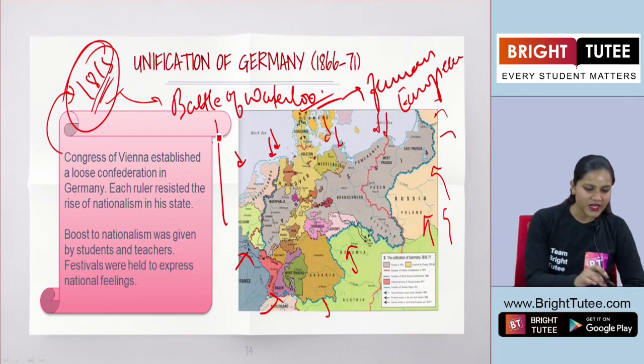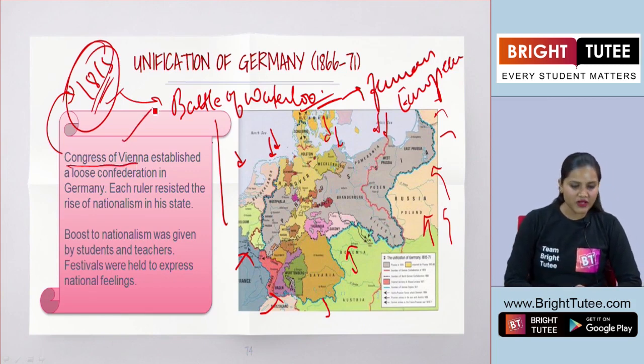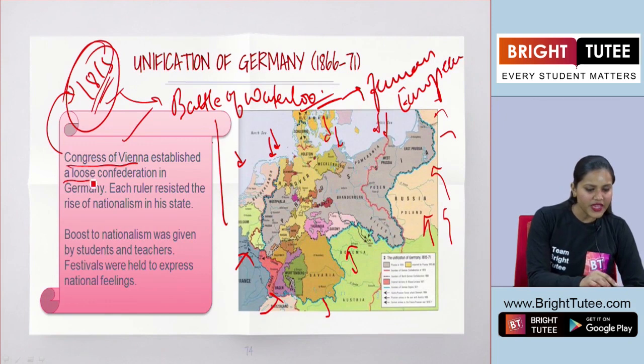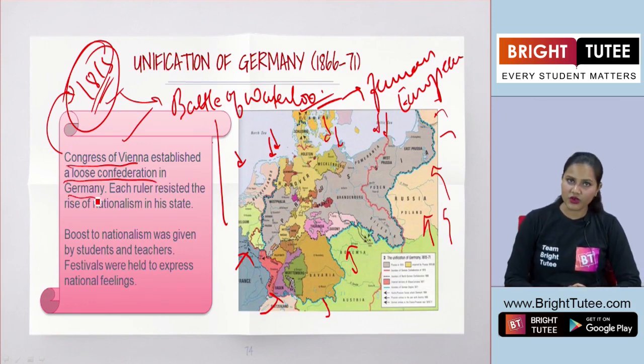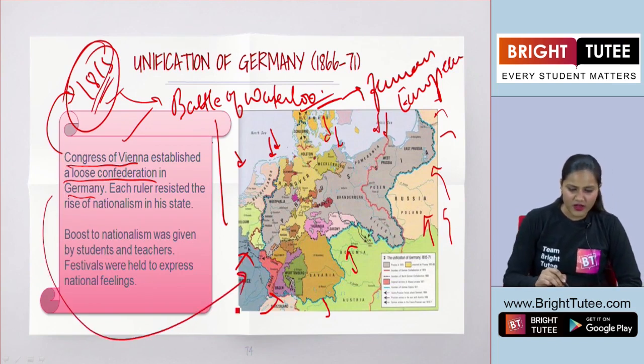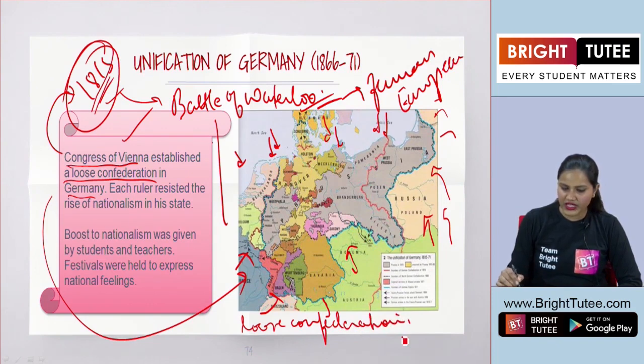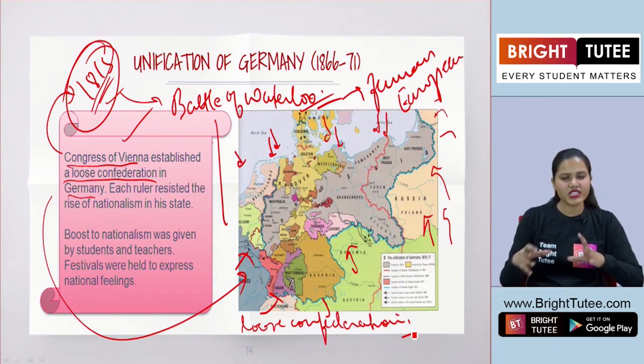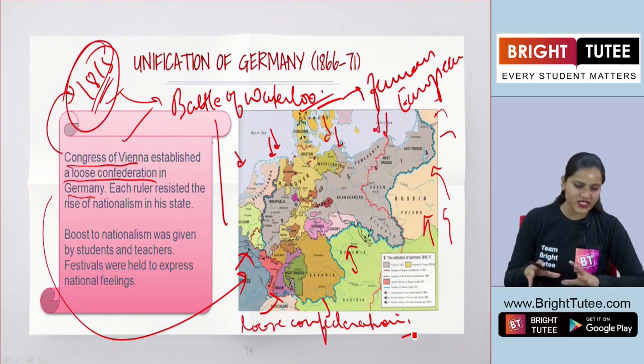At the same time, the Treaty of Vienna or the Congress of Vienna was established, and they also established a loose confederation in Germany. Okay, so what existed there was a loose confederation now. It was not this confederation of 39 states, but a loose confederation of all these different states.